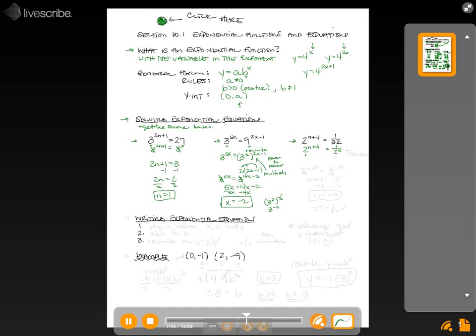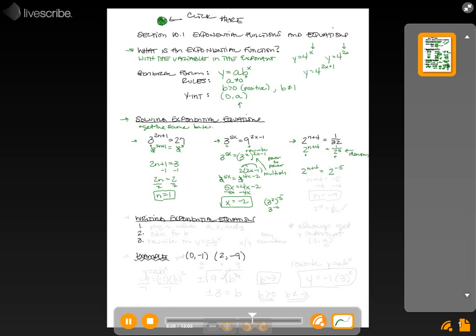We do have the same base. Our problem, though, is that this is in the denominator. We want to take it to the numerator. So to do that, we're going to make it 2 to the negative 5th. Because remember, if we have a negative exponent, to get it to be positive, we just move it to the bottom. So if we have a positive exponent, we could switch it to the other one, either the numerator or the denominator, and just make it negative, and that would be equal to it. So in this case, we had a positive exponent in our denominator. We've moved it to the numerator to make it negative.